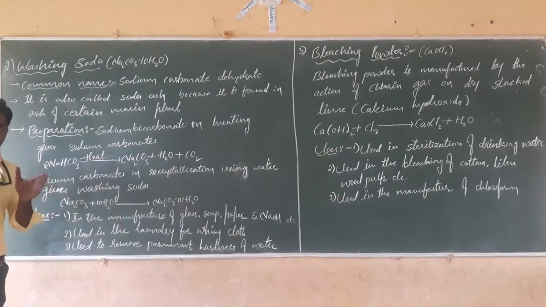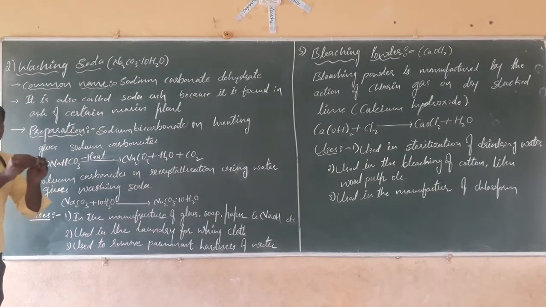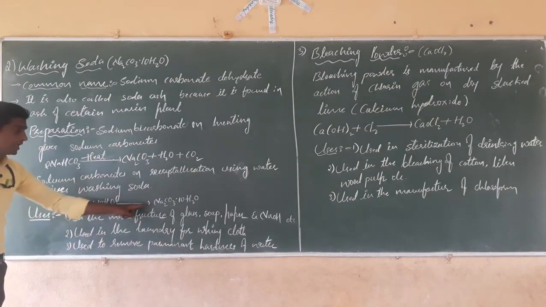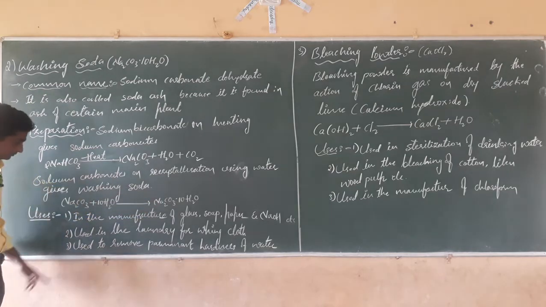Understood? First we take sodium hydrogen carbonate and heat it. Then we get sodium carbonate, while water and carbon dioxide gas evaporate out. The product obtained on heating sodium bicarbonate is called sodium carbonate. That sodium carbonate on recrystallization with 10 molecules of water gives washing soda, sodium carbonate dehydrate, isn't it?